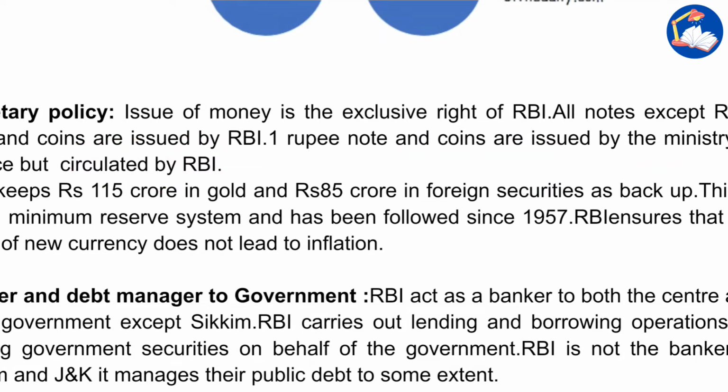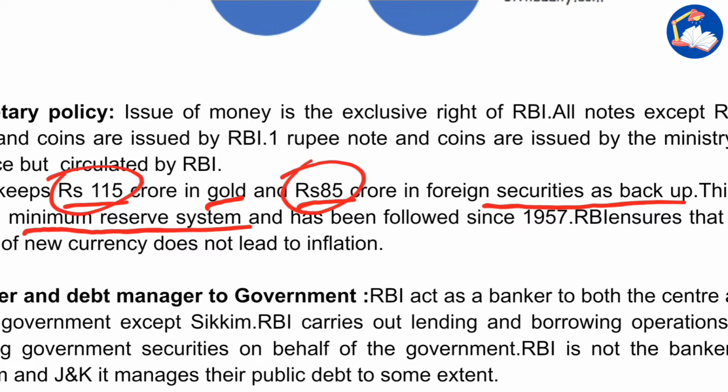RBI keeps 115 crore in gold and 85 crore rupees in foreign securities as backup. This is called the minimum reserve system, and it has been followed since 1957.